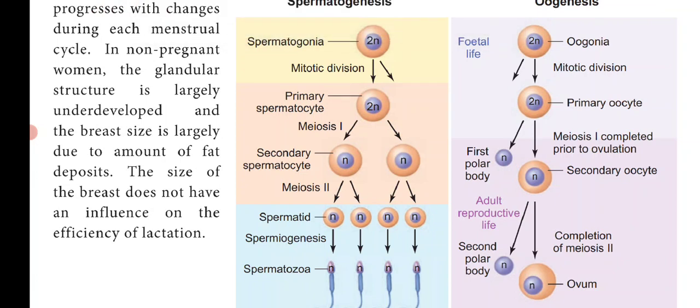After that, the spermatid undergoes many changes and is converted into the fully mature spermatozoa or sperm. This process is called spermiogenesis. Spermiogenesis is a 2-mark question. The spermatids are transformed into mature spermatozoa or sperms by the process called spermiogenesis.